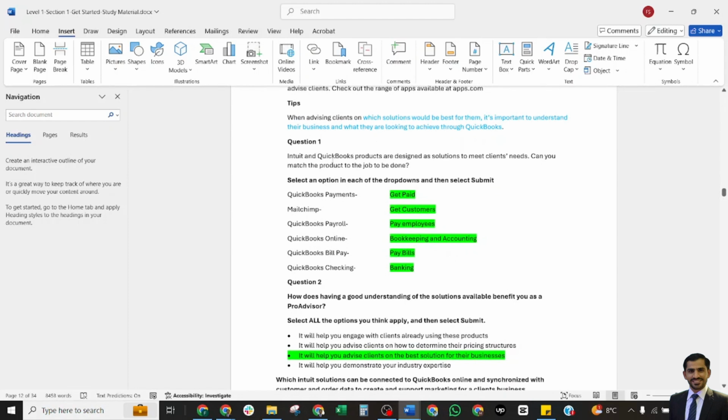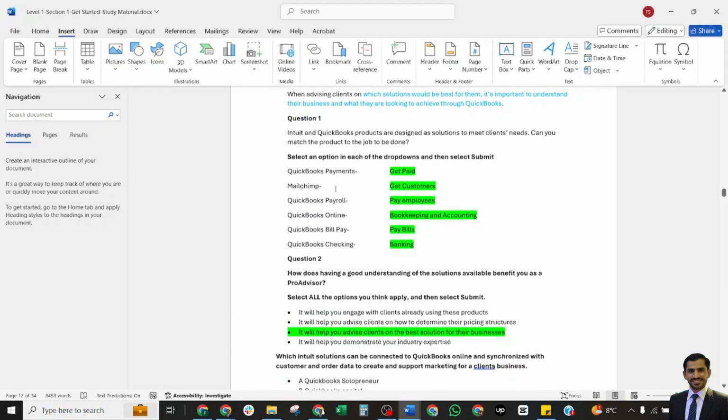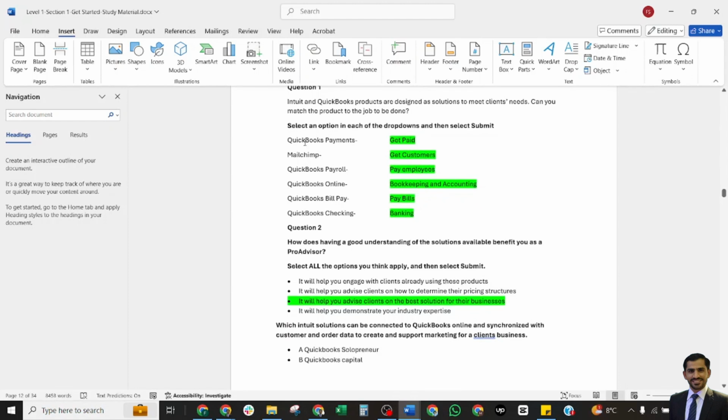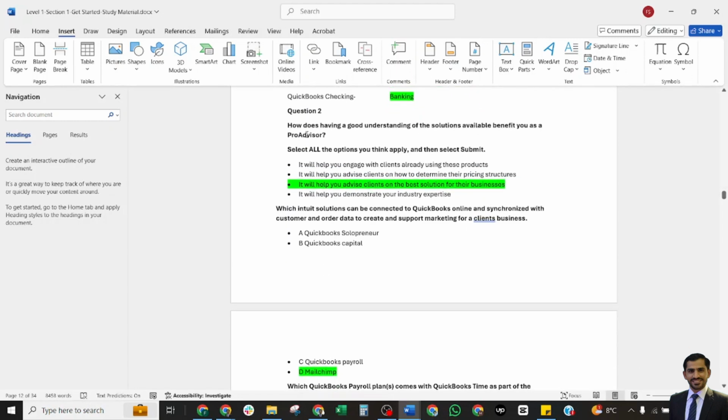Now I shall give you an example of the questions which shall be asked in your exam. Some of these are examples and some are real questions. Intuit QuickBooks products are designed as solutions to meet the client's needs. Can we match them? These are the tool names and these are the different options. The exact options: QuickBooks Payments for getting paid, Mailchimp to get customers, Payroll to pay employees, Money for bookkeeping purposes, Bill Pay to pay bills, and Checking account for banking.